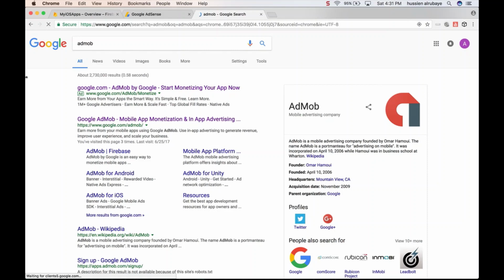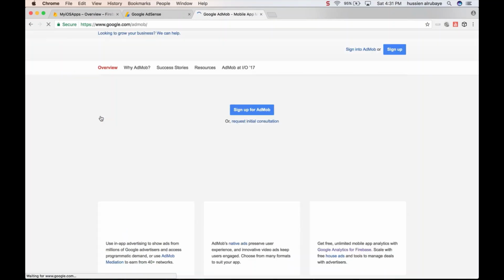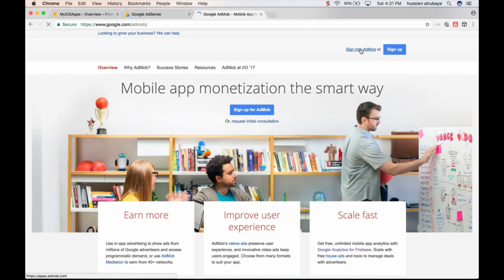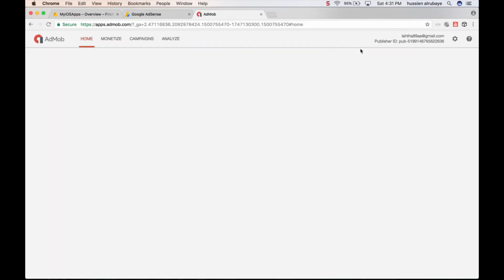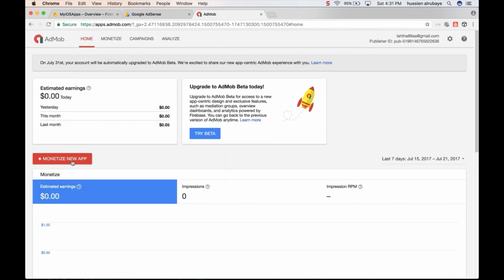AdMob is the place for you to create ads. So if you get to AdMob here, you see this screen. I would say sign up. You may do login, because you are doing it for the first time. So after you login, you'll see this screen. This is for you. So now I want to create a new app.